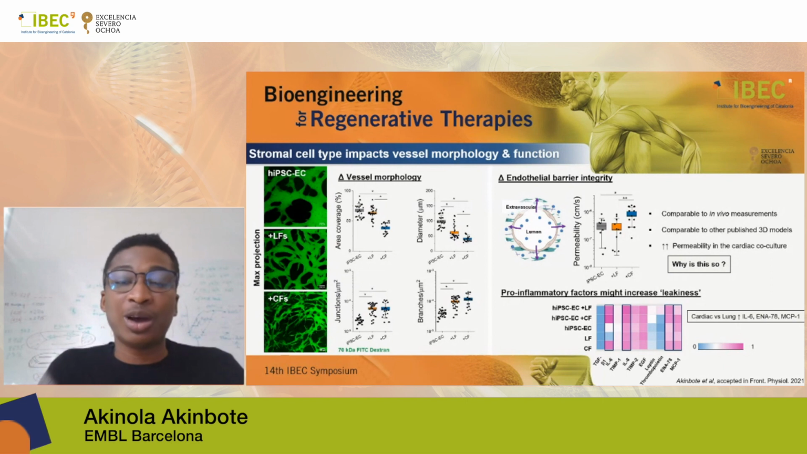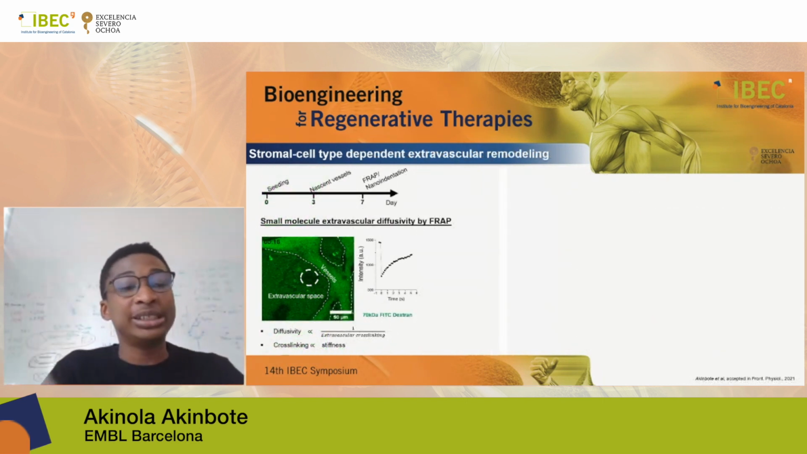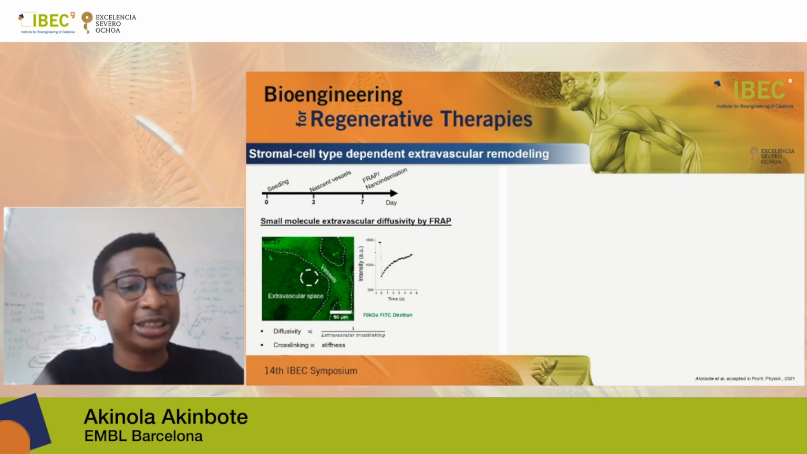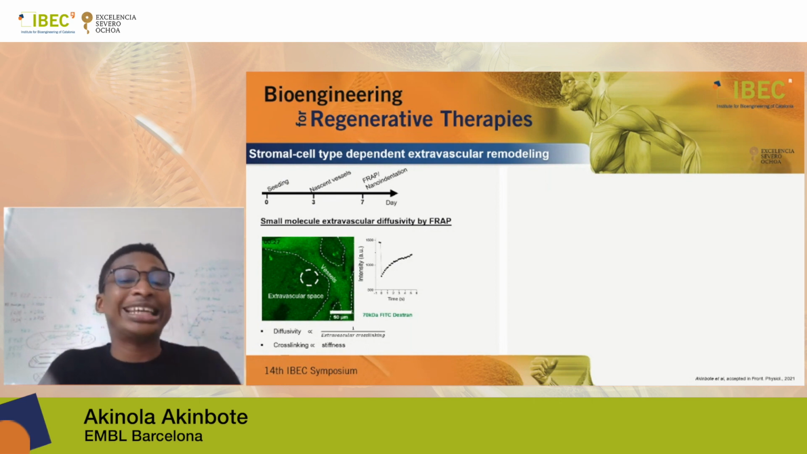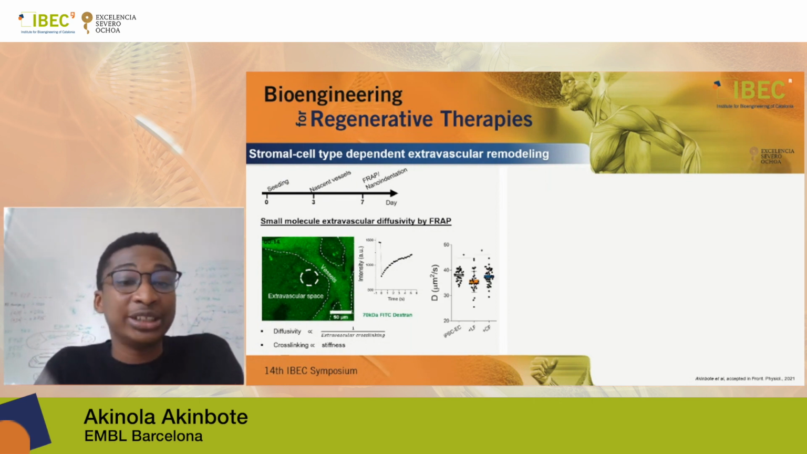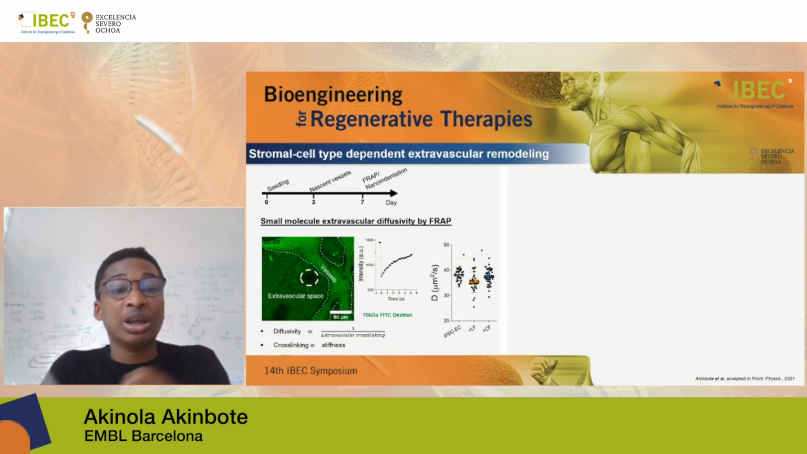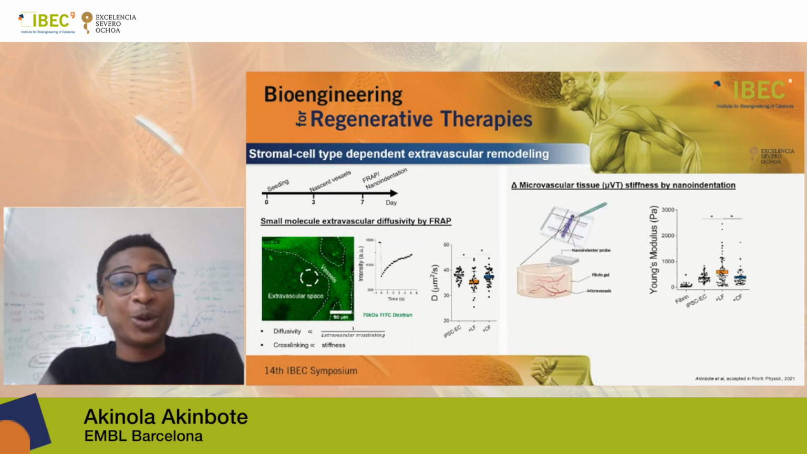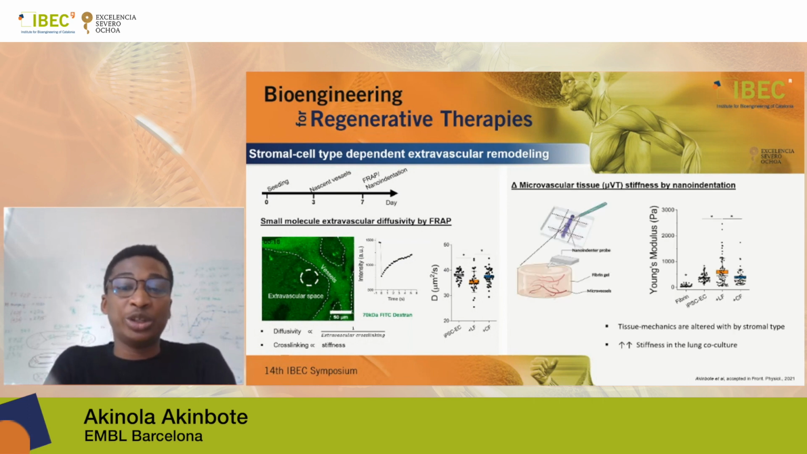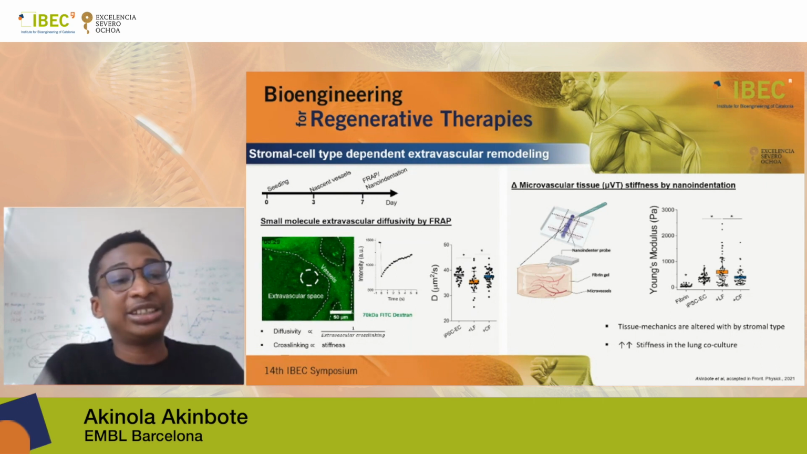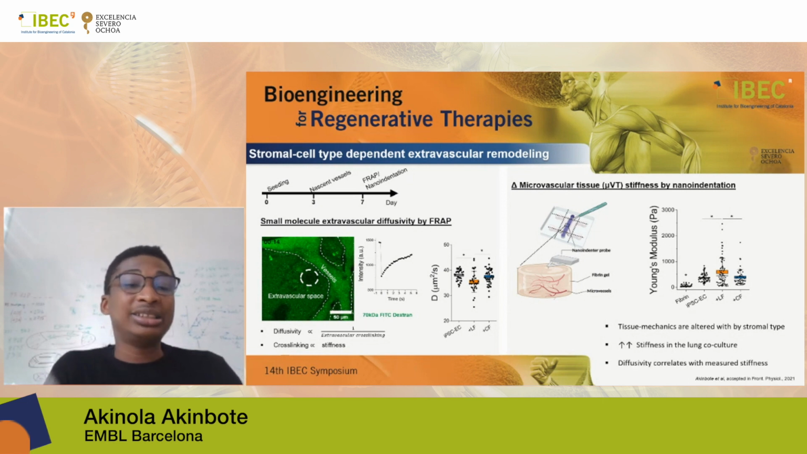Additionally, we wanted to explore how this affected the extravascular remodeling. So we did FRAP experiments in the extravascular space, as shown in the circle outside of the vessel, and we looked at how long it took for the bleached region to return to its original intensity, and that gave us an indication of stiffness. We also saw a difference between the cardiac versus lung co-culture. We then tried to explore this by using nanoindentation, and what we saw was that tissue mechanics were altered by stromal cell types, and that there was an increased stiffness in the lung co-culture itself, and that these measurements were correlating with the measured diffusivities.